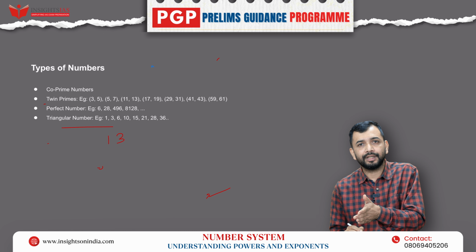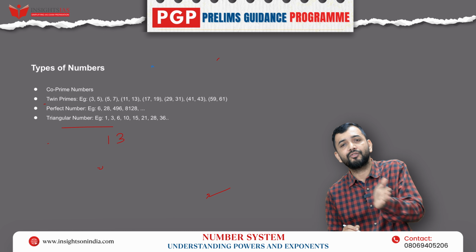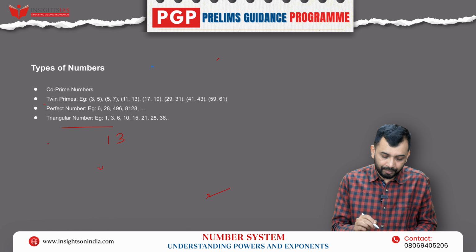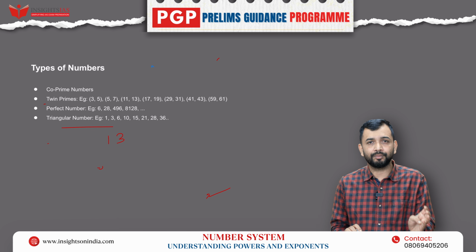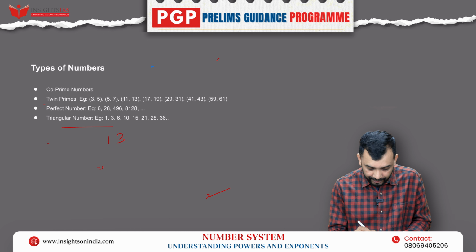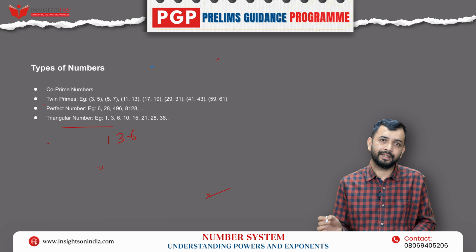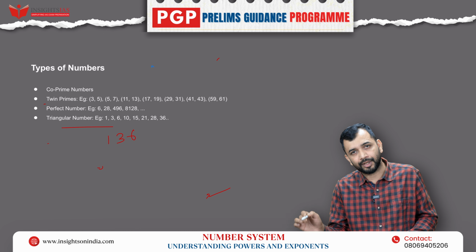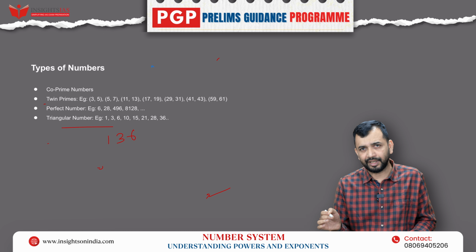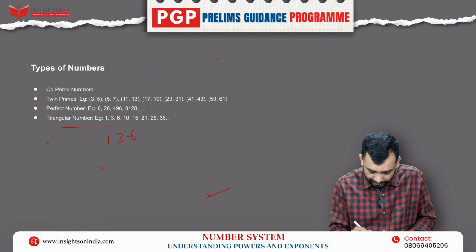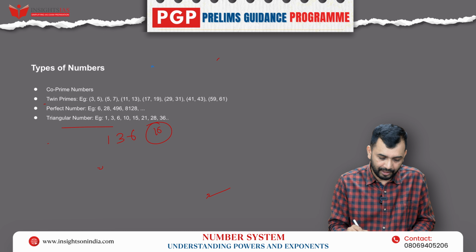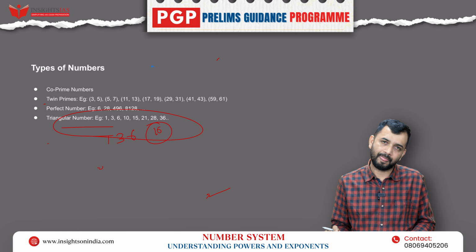Now, the third number in this series will be the sum of the first 3 natural numbers, 1 plus 2 plus 3. 1 plus 2 is 3, 3 plus 3 is 6. That is the third number. What is the fourth number? 10. That means 1 plus 2 plus 3 plus 4. 1 plus 2 plus 3 is 6, plus 4, that is 10. So these numbers are called triangular numbers.